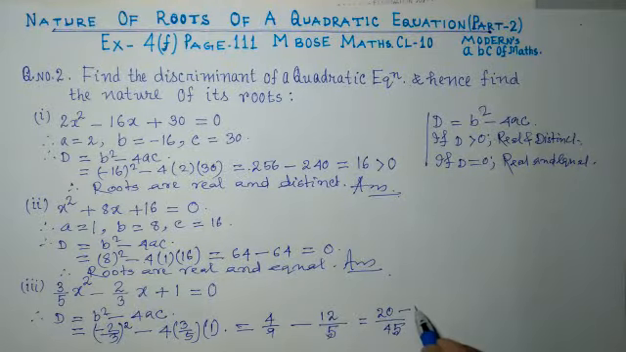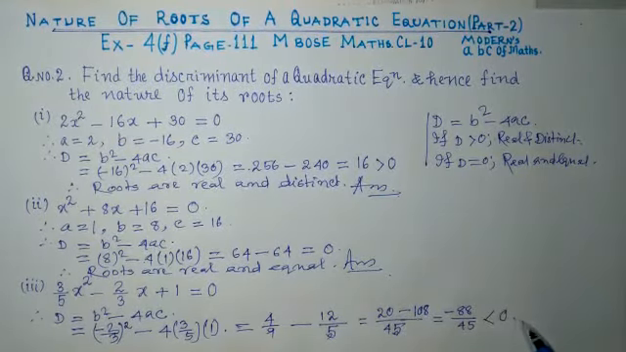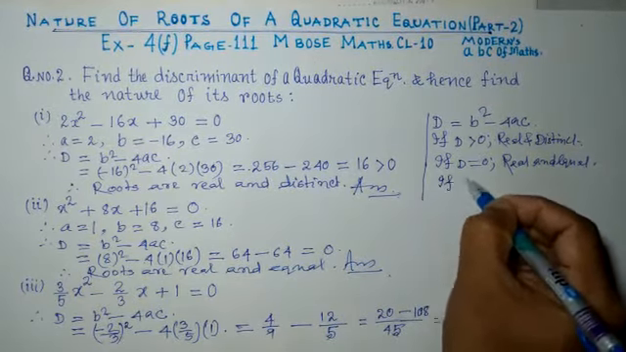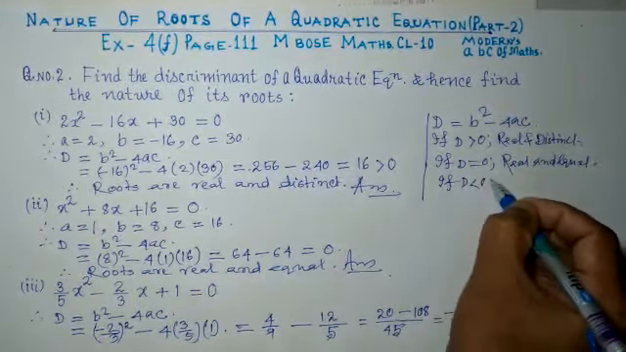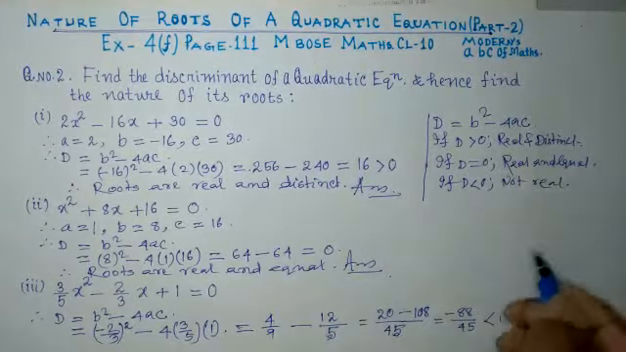Multiply here. 9 into 12 is 108. So subtracting, we get minus 88 by 45. Because of this minus, this is less than 0. Because of the presence of minus, all the minus numbers are less than 0. So we recall again, if D is less than 0, roots are not real. So this equation has no real roots.